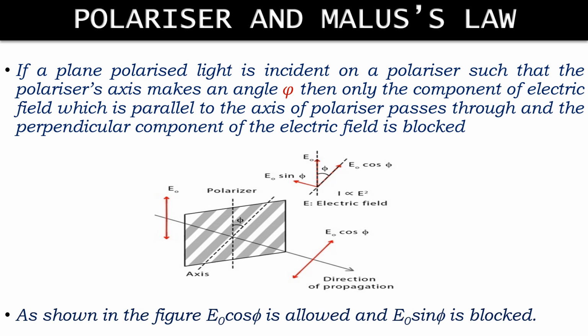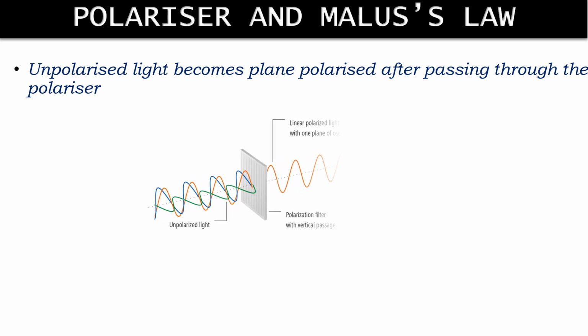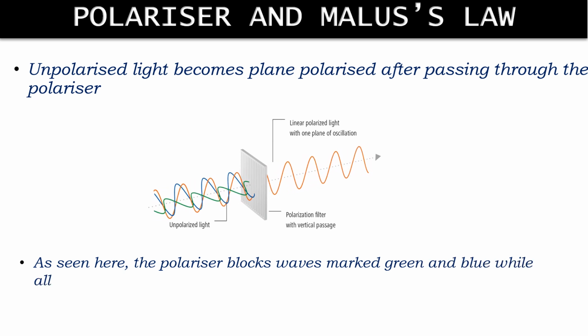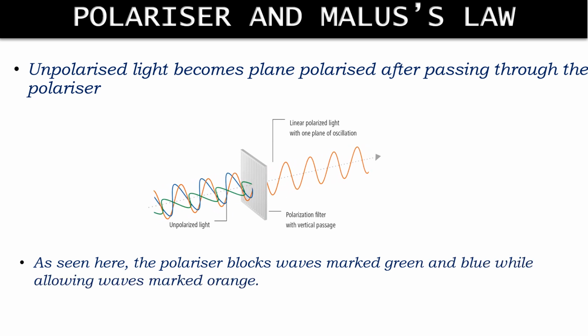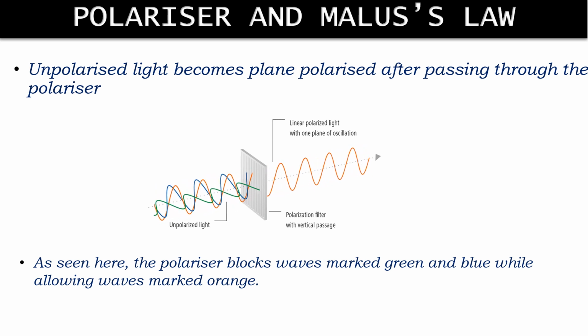Now if the angle between two polarizers' axes is 90 degrees, then no light comes out. Now, unpolarized light becomes plane polarized after passing through the polarizer. As you can see in this figure, when unpolarized light passes through the polarizer, then the polarizer blocks the green and blue color waves and passes only the orange color wave. This polarizer produces plane polarized light.